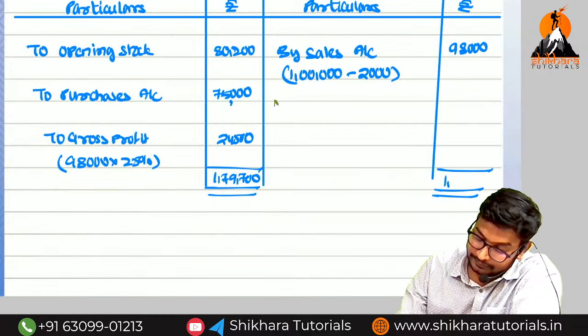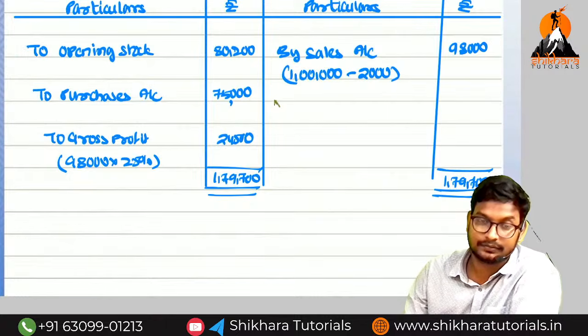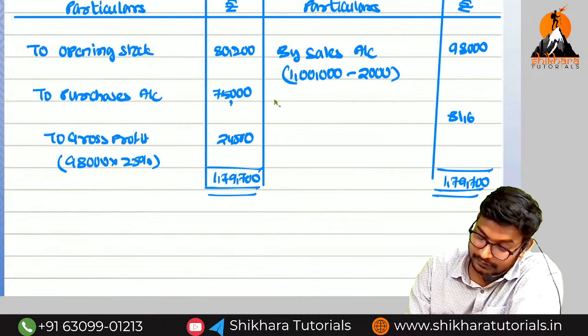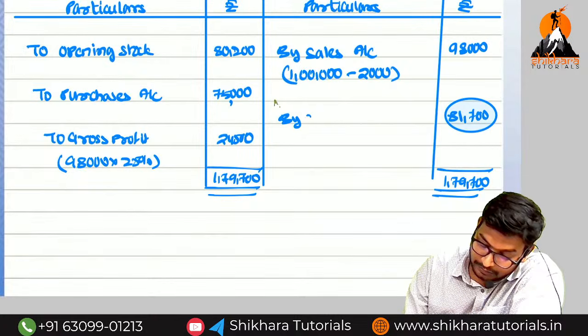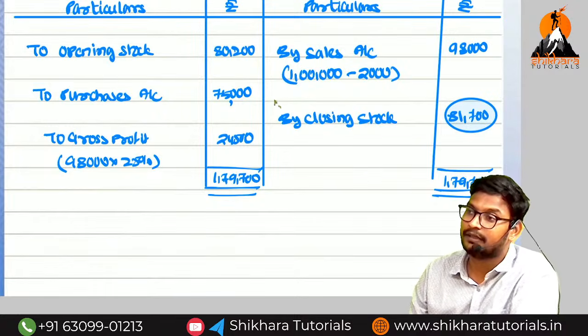1,79,700 minus 98,000 minus 700. 81,700 is the closing stock. So this is the balancing figure. And next, what is the next point, amma?